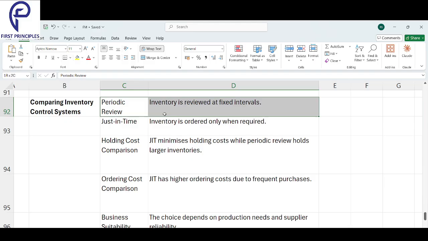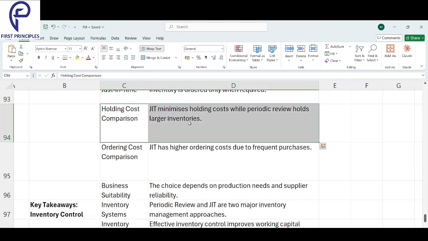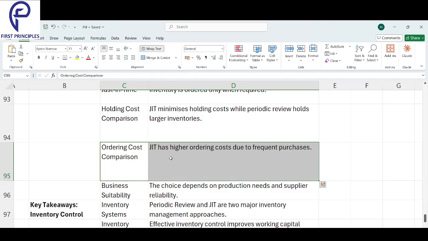When you compare the two systems here, periodic is at fixed intervals, just in time is whenever you need it. When you see holding cost, just in time is minimized, but in case of ordering cost, just in time is very high.